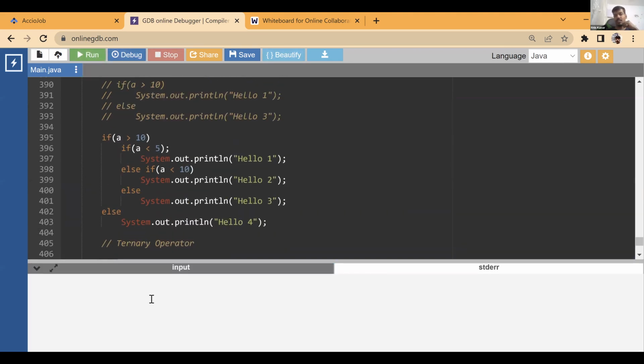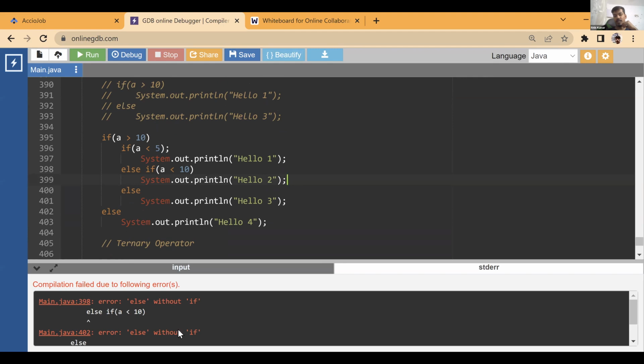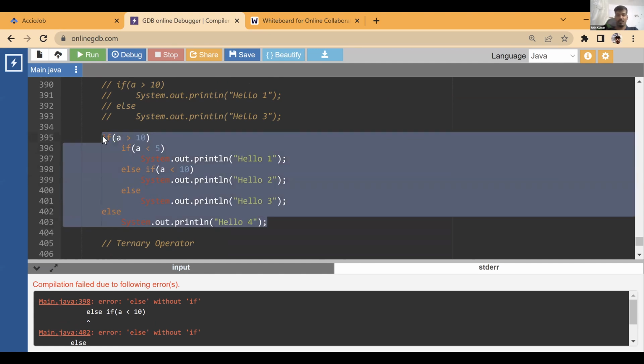So you will see this else if is telling else if without if, right? Else is without if. Okay, so now we are seeing errors everywhere. So this is without if, this is without if, depending on where we have ended the if, so that's like the entire case.